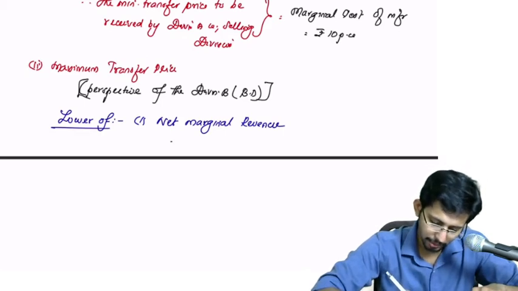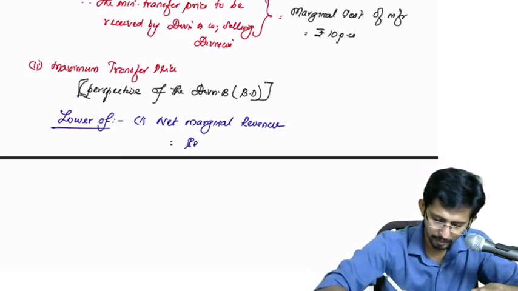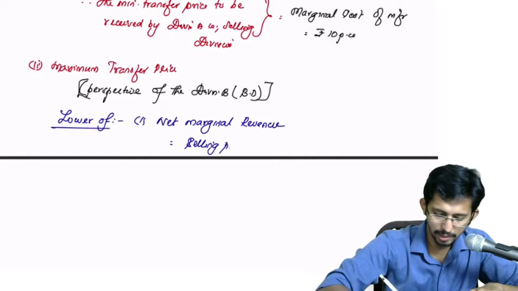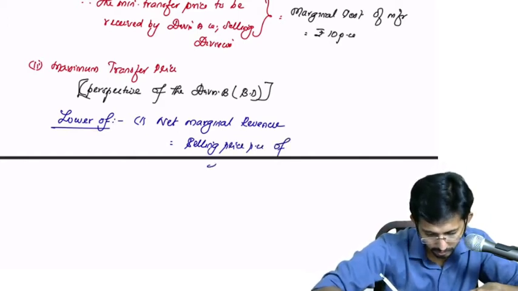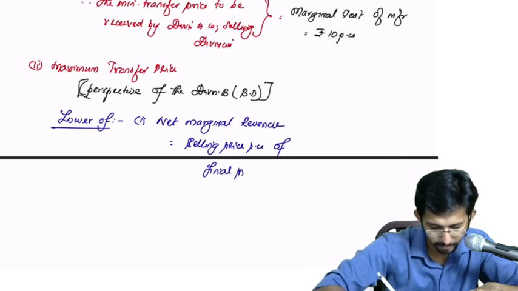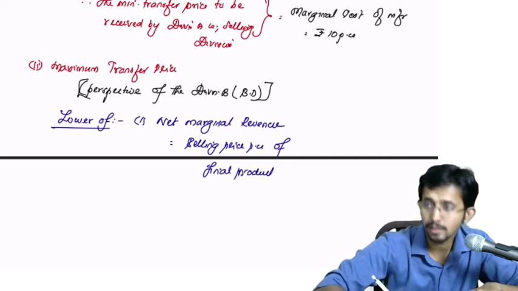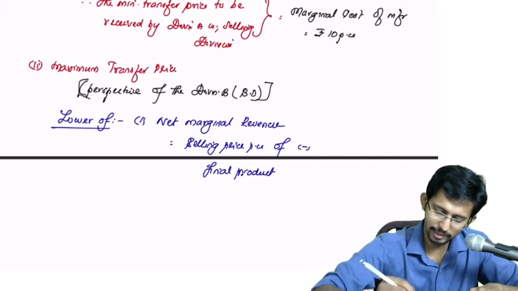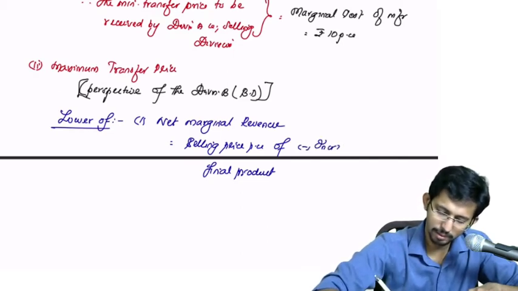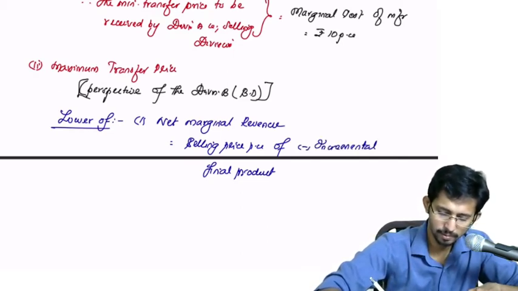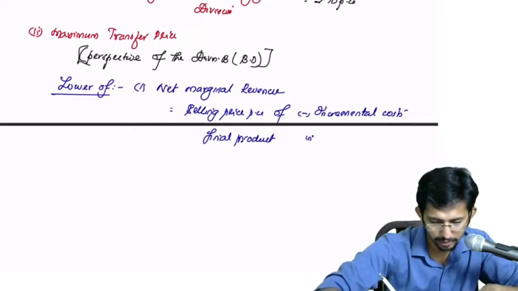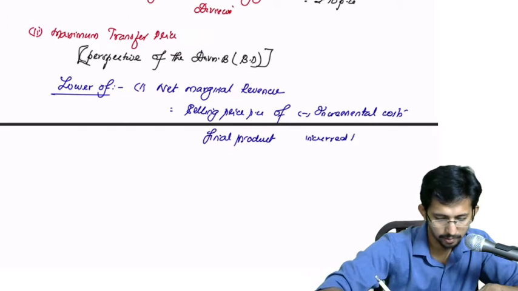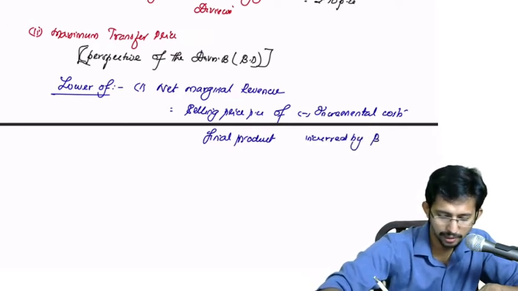Net marginal revenue is the difference between the selling price per unit of final product minus the incremental cost incurred by which division? Buying division.